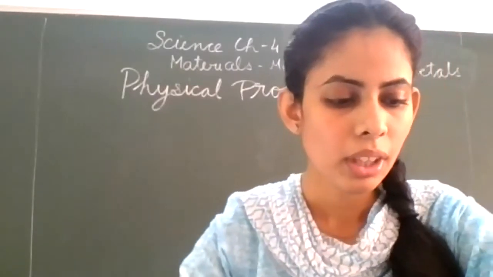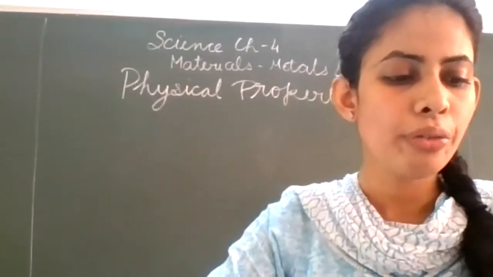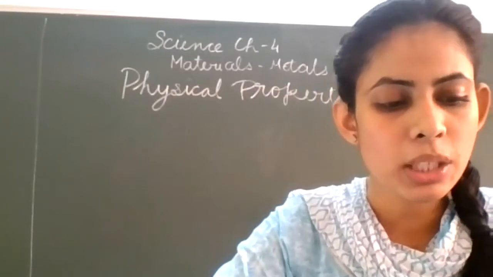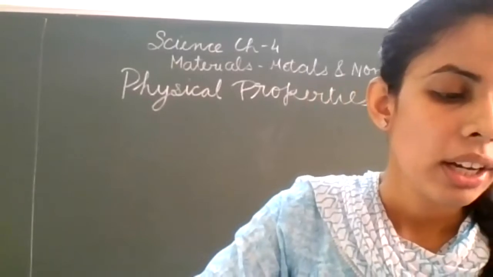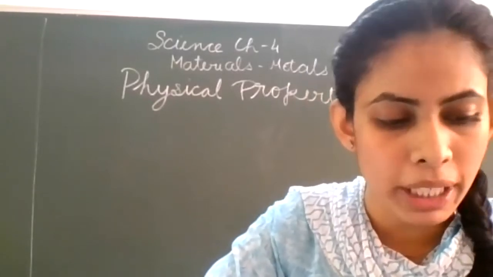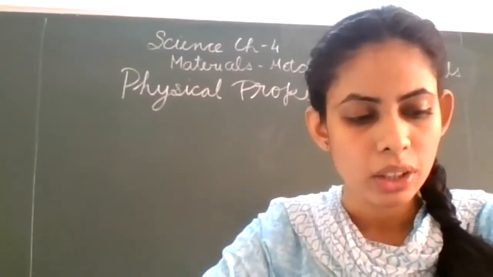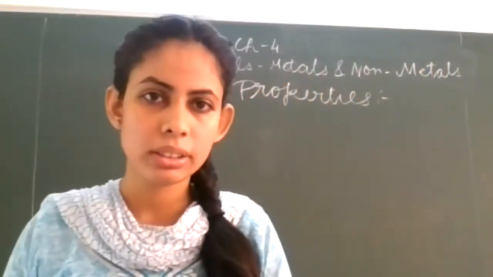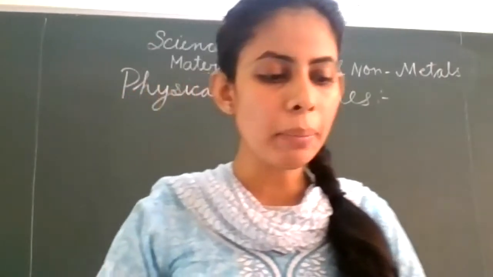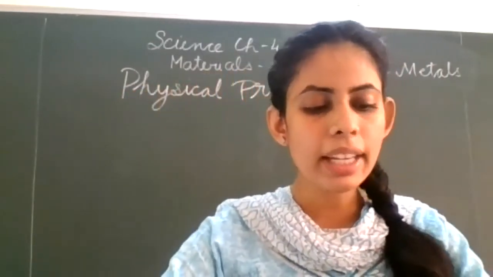Clear? So the next, activity 4.1: take a small iron nail, a coal piece, a piece of thick aluminium wire, and a pencil lead. We have to beat them with a hammer. Then what will happen?